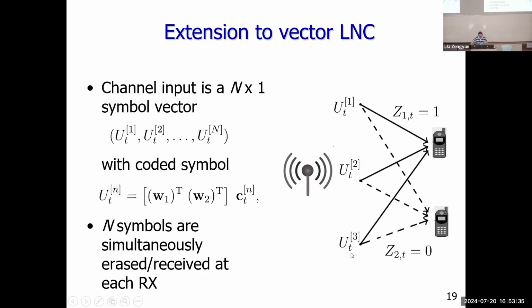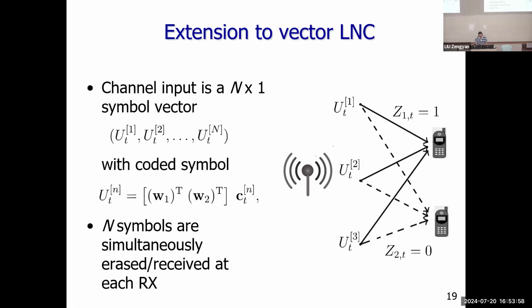At the same time T, we can send n symbols, and these n symbols are simultaneously erased or received at each receiver. For example, in this example, all three symbols are received at user one but erased at user two. This is the model we consider.